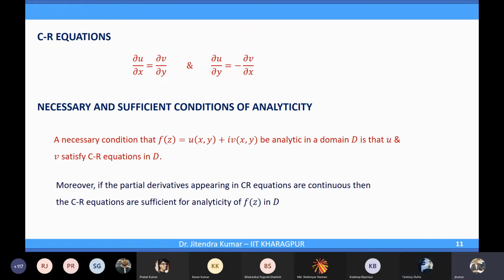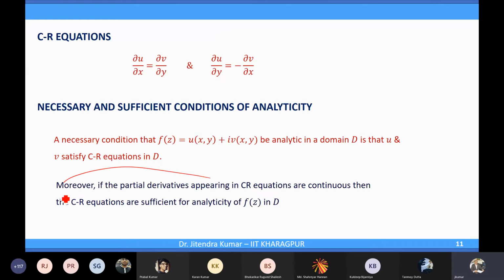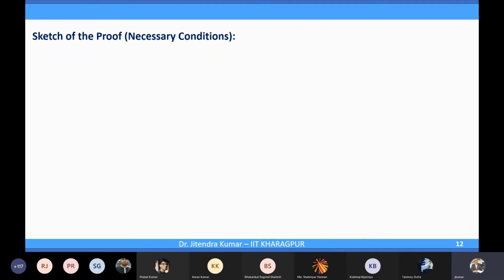Yes, sir. Okay, so we'll go through at least a sketch of the proof for the necessary conditions, because the sufficient part has a relatively lengthy and more involved proof, which is probably difficult to do in this course. But at least for the first part we will get the idea of why these are necessary. So assume f(z) is analytic, and then we will show that if f(z) is analytic, these CR equations will be satisfied for sure.